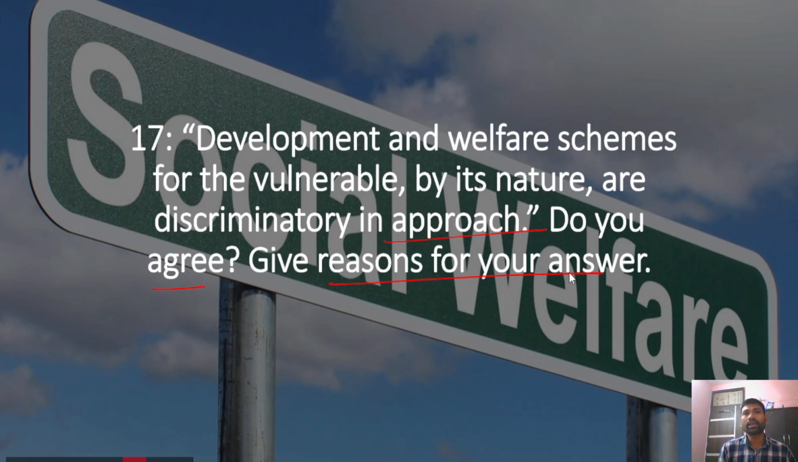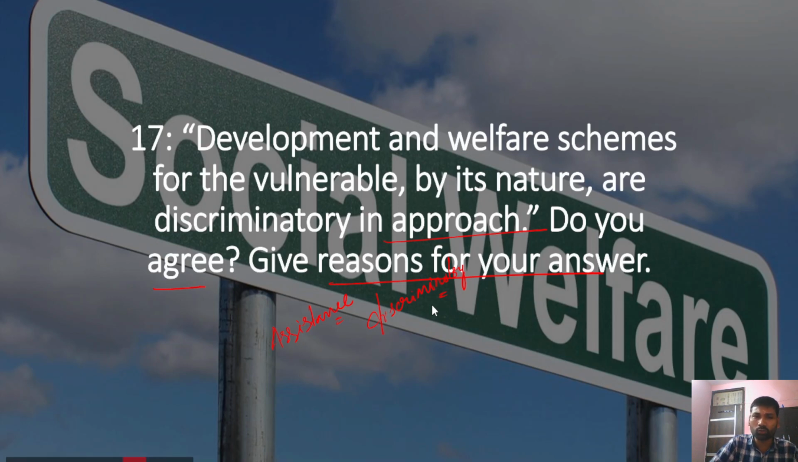So it is essentially either you agree or disagree, but the best way to write the answer for this question is: yes, to some extent, development and welfare programs are discriminatory in nature, and in the other part of the answer, they are actually targeting certain sections of the population who are marginalized. They actually require the assistance from the government, and they are not discriminatory in nature. So you have to write both sides of the answer and then conclude this answer.